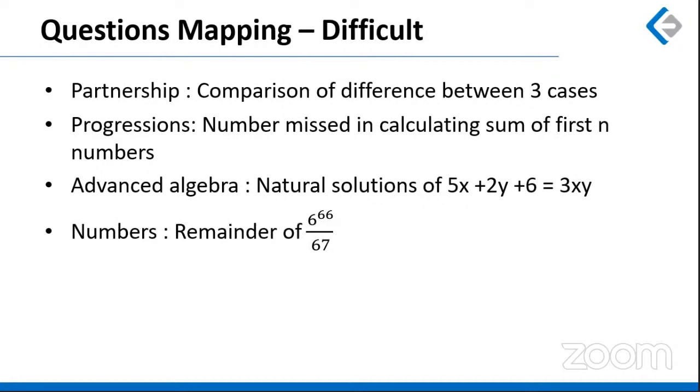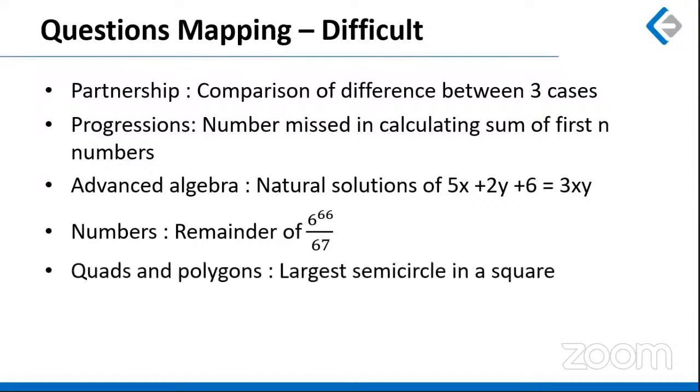A question from numbers, where we had to find out the remainder of 6 raised to 66 upon 67. Now this question is directly based on Fermat's theorem. Okay, this you will be taught at the marathon level, right? So anybody who knows how to use Fermat's theorem could have done this question within 15 seconds. Okay, but since this is an advanced concept, I'm classifying this question as a difficult question.